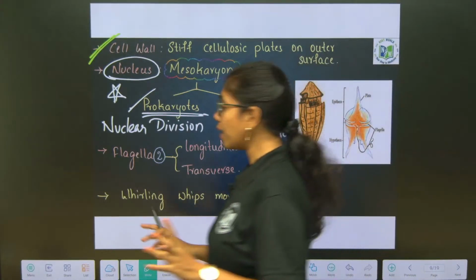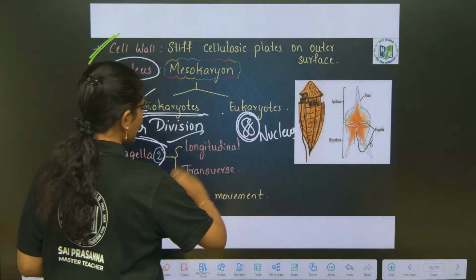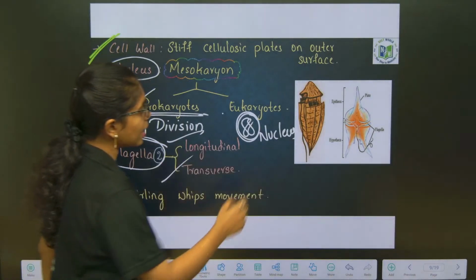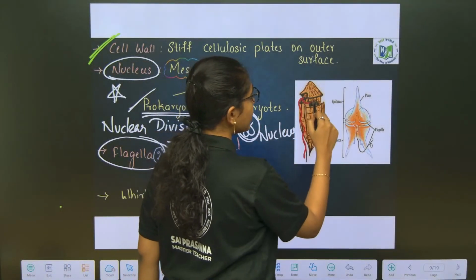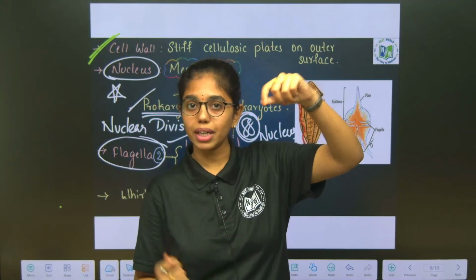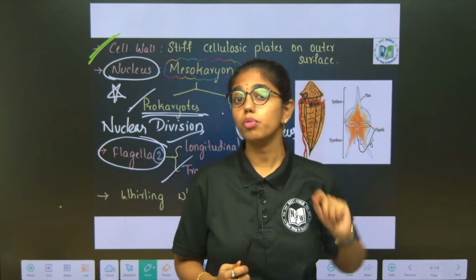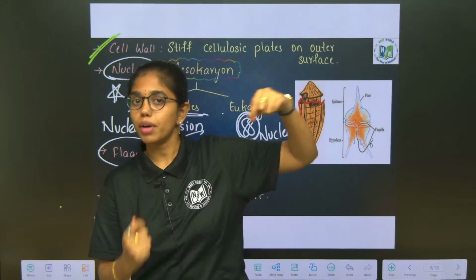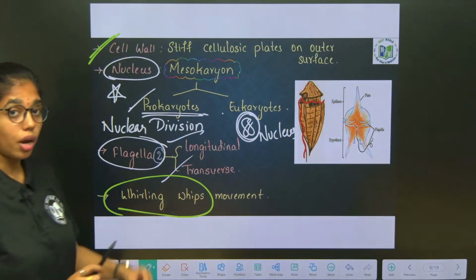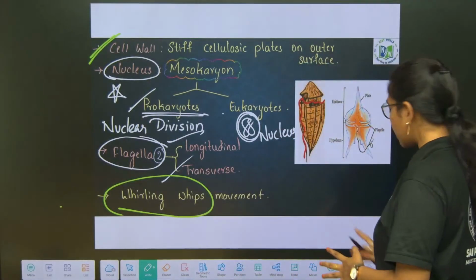Now, flagella. We have two types of flagella, longitudinal and transverse flagella. In our NCERT diagram also we can clearly see the longitudinal flagella and the transverse flagella, and how they move. Longitudinal flagella will be moving like this and transverse flagella like this. As such, it causes a unique movement called whirling whip movement, because of the longitudinal and transverse flagella. Till here it is clear, right, Vita?